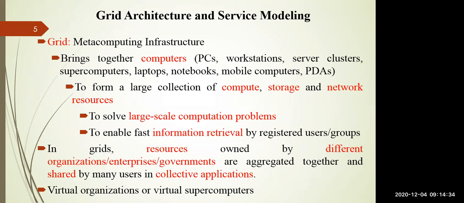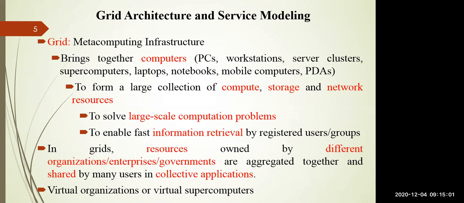But if you see the overall picture, it is a virtual organization, not a physical organization. So virtual organizations and virtual supercomputers are concepts derived in the case of grid and cloud in order to abstract many things and hide many internal details. These are virtual resources like PCs, workstations, server clusters.